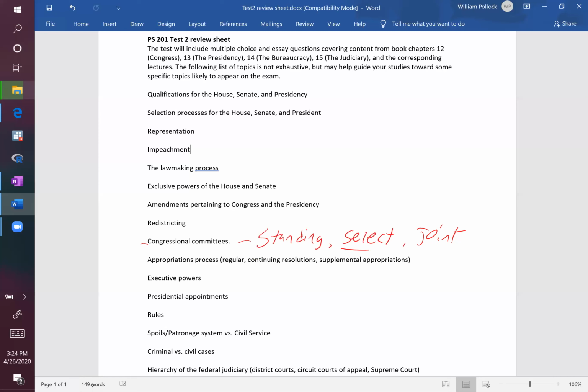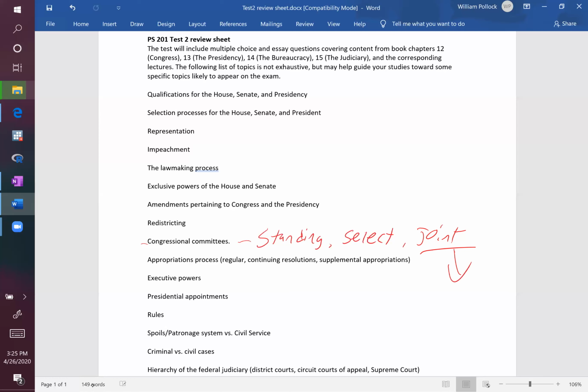A select committee, usually speaking, is a temporary committee which has a specific job in mind, where they'll do whatever the investigation is or whatever the task is, complete it, issue whatever their deliverable is, a report or a piece of legislation, and then the committee will go away and cease to exist. And then a joint committee is a committee that's specifically bringing members from both chambers of Congress into the committee. When we're talking about select committees or standing committees, these involve membership from only the House or the Senate. A joint committee is bringing membership from both the House and the Senate together.